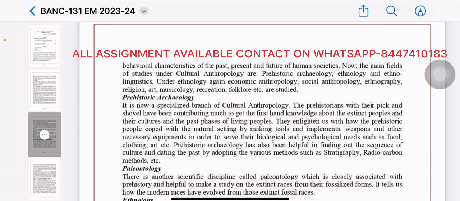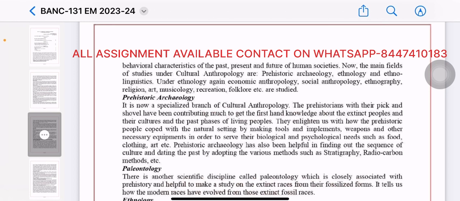Prehistoric anthropology. It is now a specialized branch of cultural anthropology. The prehistorians, with their pick and shovel, have been contributing much to get first-hand knowledge about the extinct peoples and their cultures and the past phases of living peoples. They enlighten us with how the prehistoric peoples coped with the natural setting by making tools and implements, weapons, and other necessary equipment in order to serve their biological and physiological needs, such as food, clothing, art, etc.